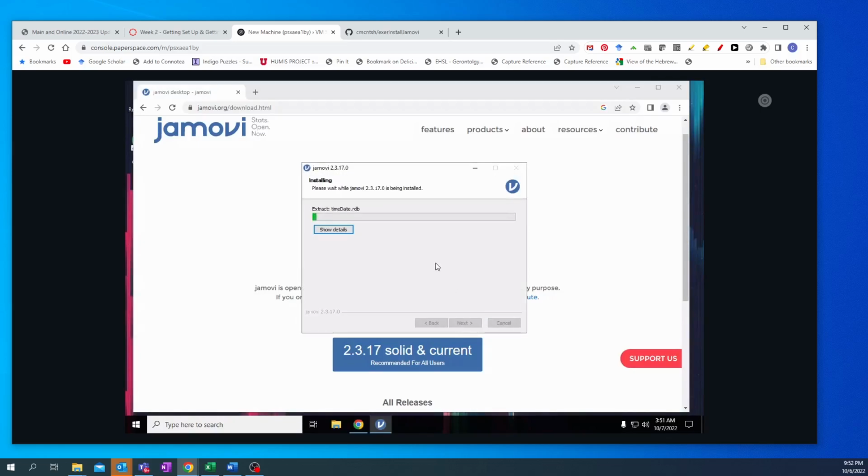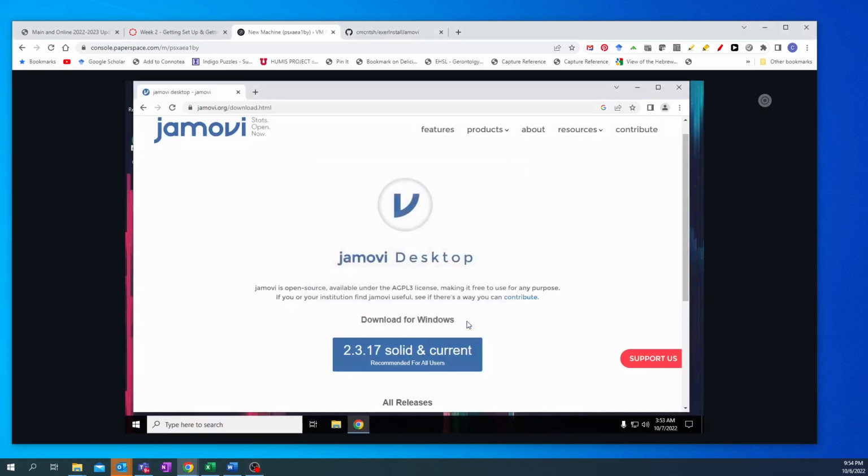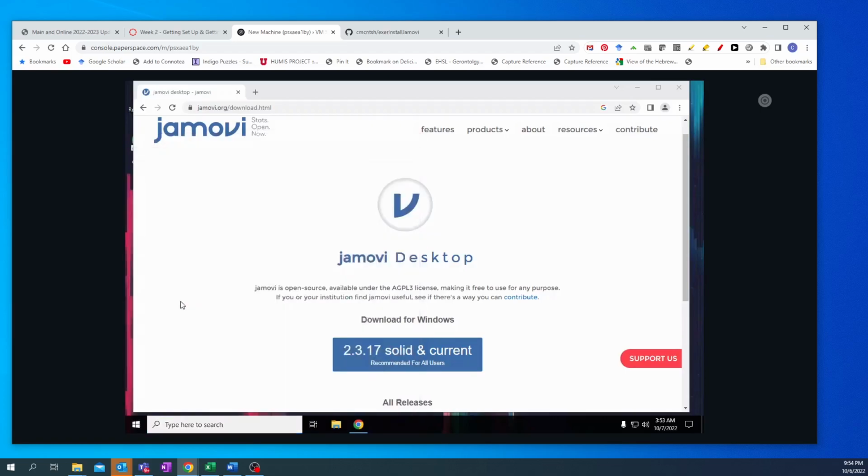And there's really no options to select, so you can just click install. I'm going to pause this video while that does its thing. Okay, once that's done installing, you can click the finish button and we can make sure that it got installed by going to Windows, and in your program menu you should see a new folder for Jamovi, and we'll go ahead and open this up.